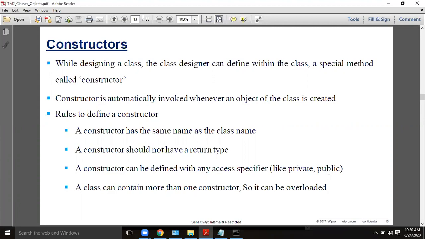Now, if you want to create constructors, you can do it manually. What is the need of a constructor? A constructor is used to initialize or build the objects. So what is a constructor? A constructor has the same name as the class name. Very important. It is a method-like structure. Please note it.